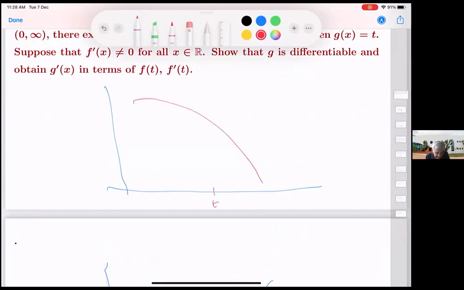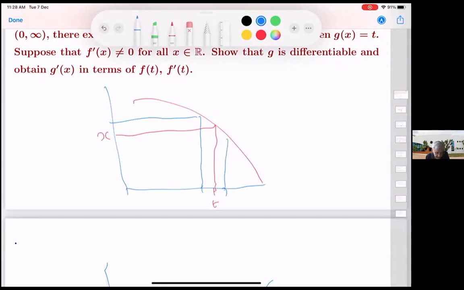The rest of the argument is essentially the same. This is t, this is x. Now t minus epsilon to t plus epsilon go here. This time we will go up. Take something which is inside here, that will force g of that to be inside here. That's it.